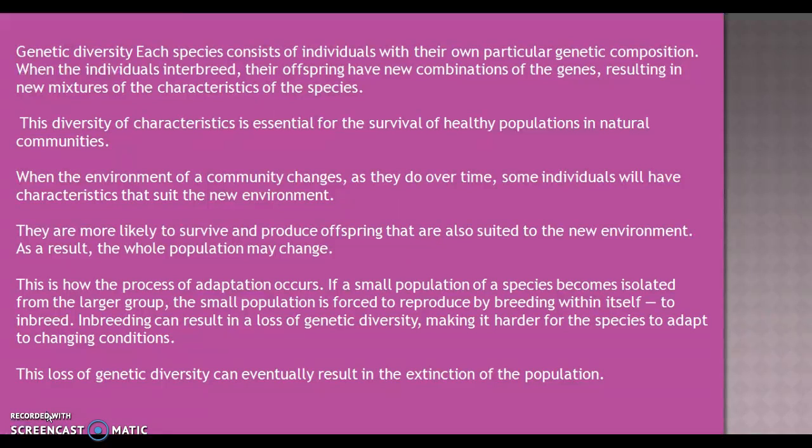If a small population of a species becomes isolated from the larger group, the small population is forced to reproduce by breeding within itself, to interbreed or inbreed. Inbreeding can result in a loss of genetic diversity, making it harder for a species to adapt to changing conditions. This loss of genetic diversity can eventually result in the extinction of the population.